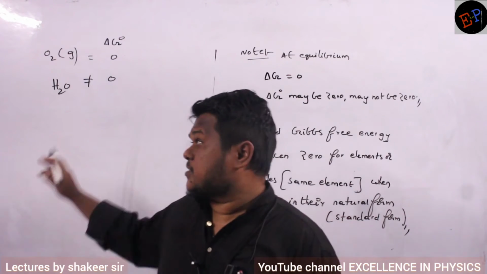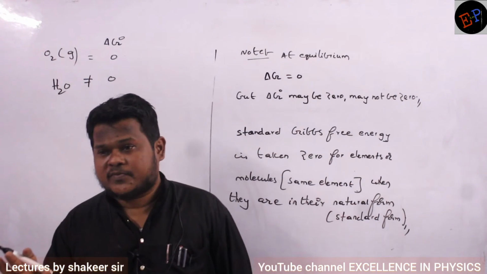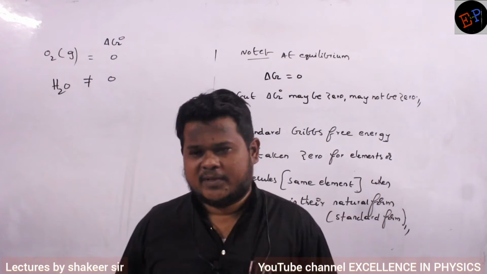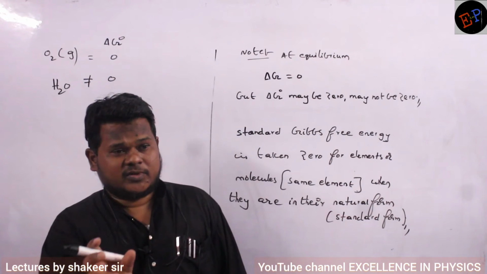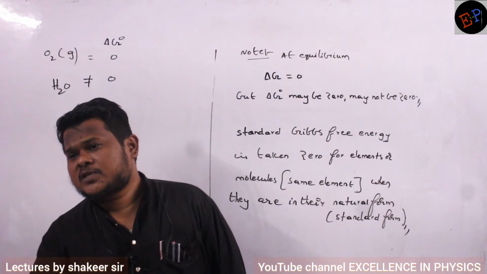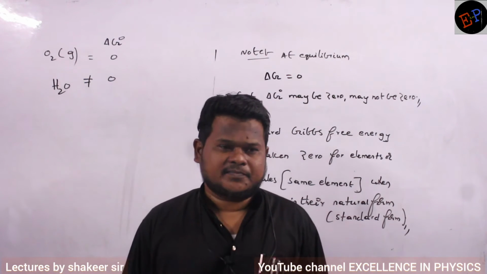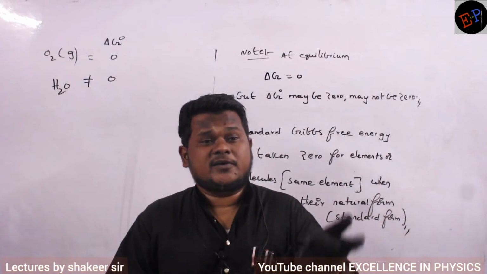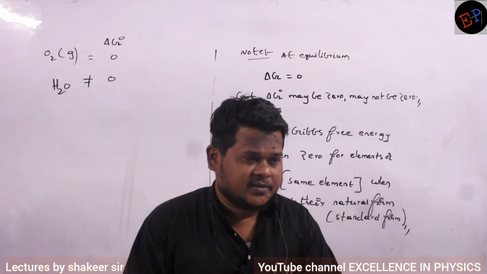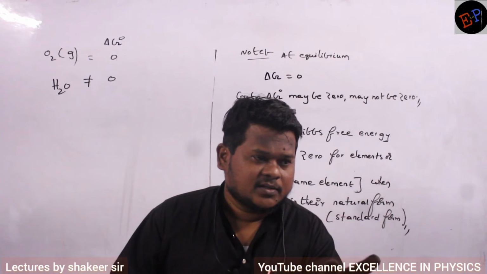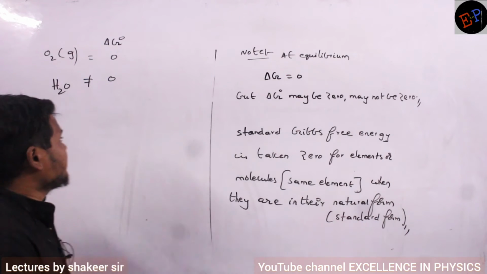So for such substances we are not taking Gibbs free energy as 0. Molecules made up of the same element, like the oxygen molecule, made up of the same atoms of oxygen. For such molecules, if they are present in their natural state, then definitely we can say their Gibbs free energy is taken to be 0. Are you able to understand?